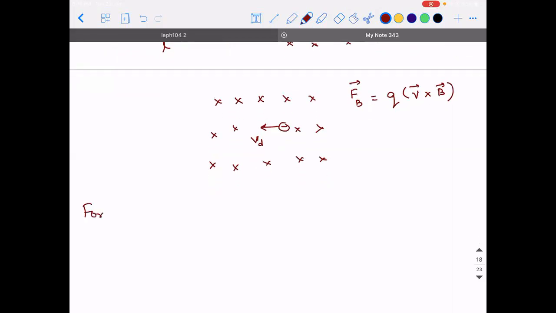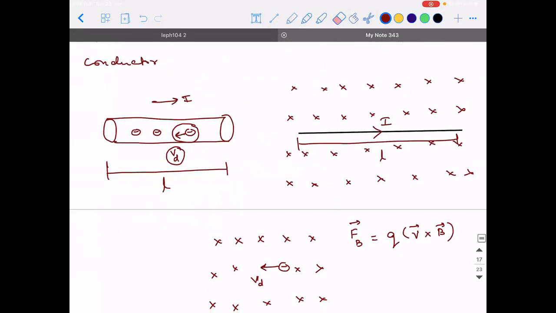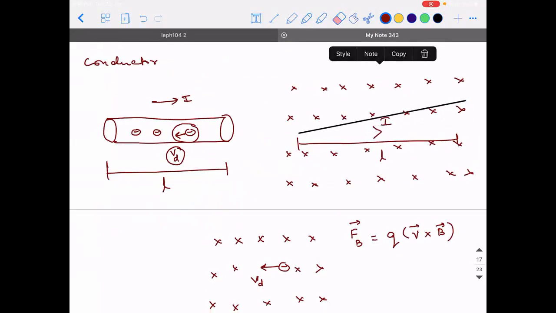So can I say force experienced by one electron is equal to e into Vd into B into sine 90 degrees? Or I can say like this. Let's say I'll take a generic case. Let me say that the conductor is placed at some random orientation. Why should we take that this is placed exactly perpendicular?